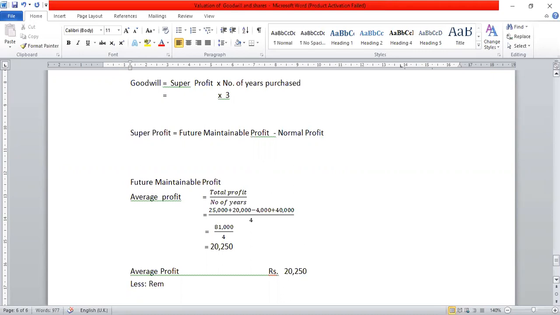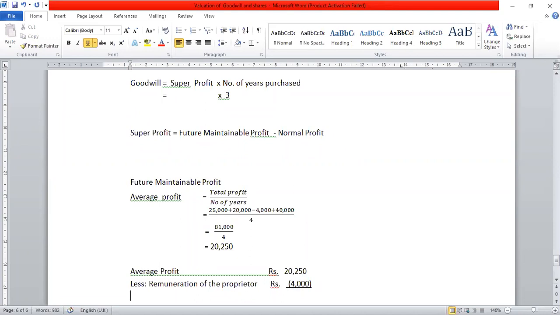So remuneration of the proprietor, rupees, how much is given? Yes, 4,000. As it is a minus, I am going to write it in the bracket, so it will be easier to understand. Okay, so this will be your future. Apart from this, there is no other adjustment. So 20,250 minus 4,000. What will be your future maintainable profit?